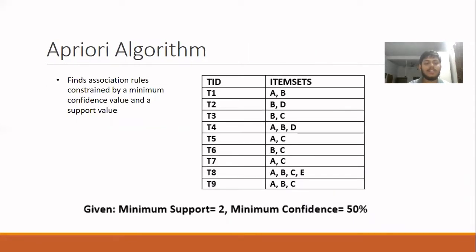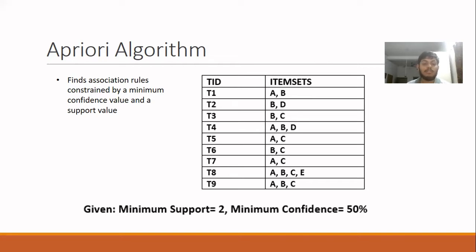Many algorithms for generating association rules have been proposed. Some well-known algorithms are a priori and FP growth, but they only do half the job since they are algorithms for mining frequent item sets. Another step needs to be done after the mining to generate rules from frequent item sets found in a database.